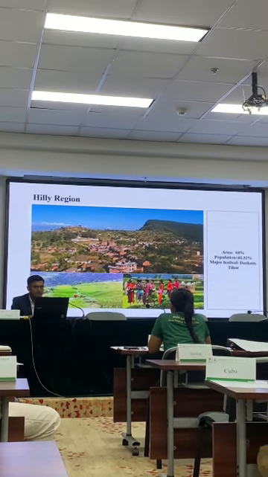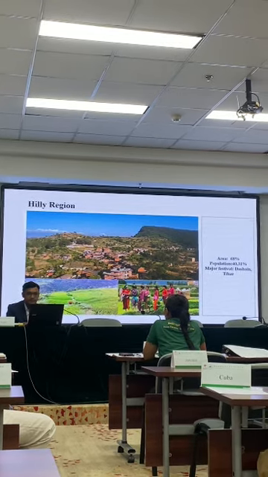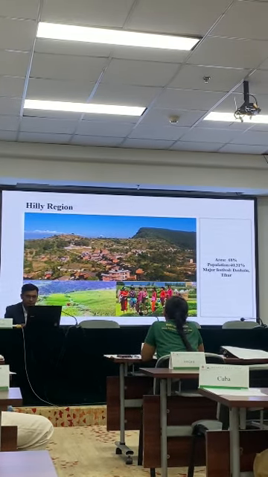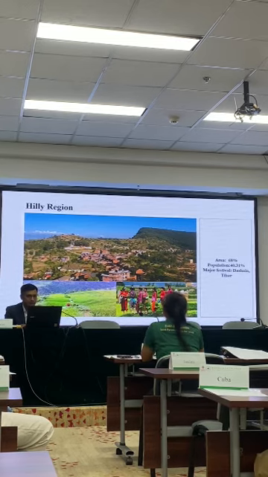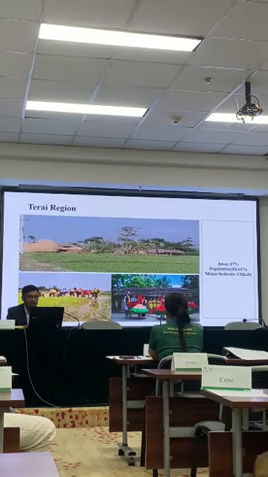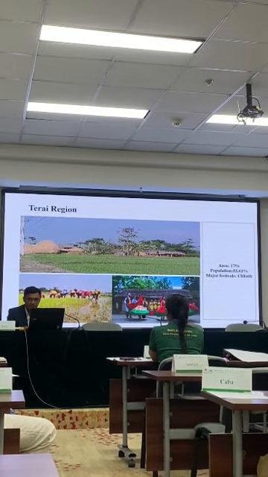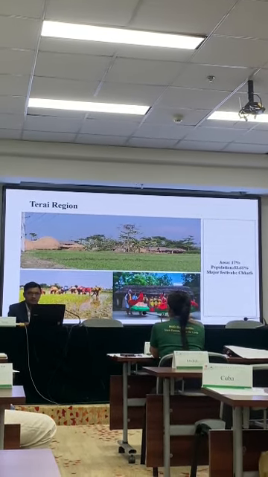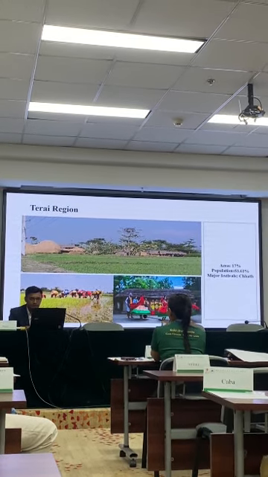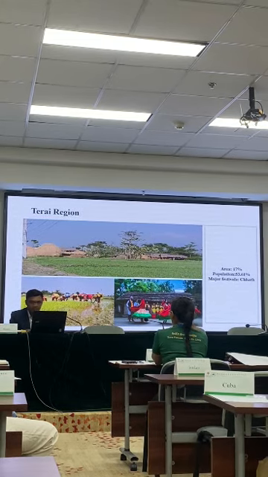And the middle part is the hilly region, and it covers 68% of the land, population 40.31%, major festivals Dashain and Tihar. And this lower part is called Tarai region. It covers 17% of the land, and it's the main land for agriculture, and population is high, 53.61%. Major festival is Chhath.